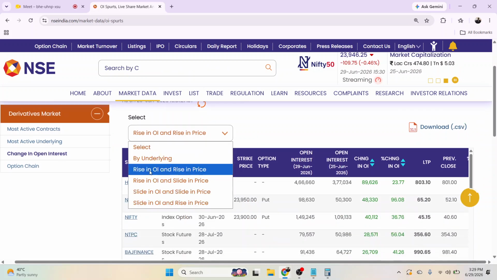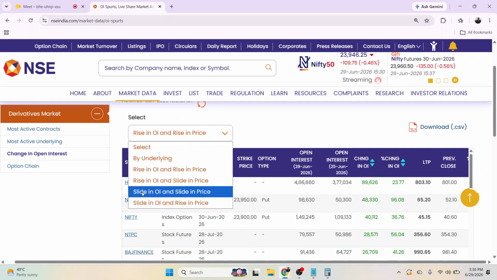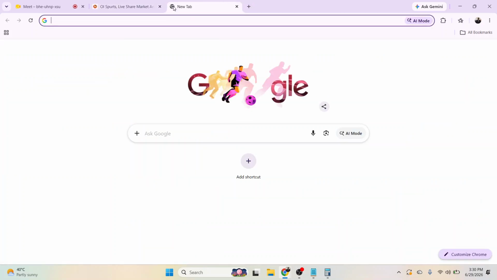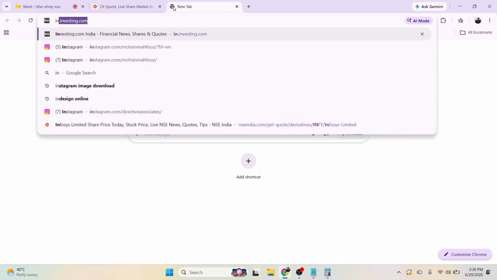Now you can see these are the four combinations: increase in open interest and increase in price, rise in open interest and decrease in price, slide in open interest and slide in price, and rise in open interest and rise in price. This thing is also available on the Moneycontrol website. Here you can see it on the Moneycontrol website.